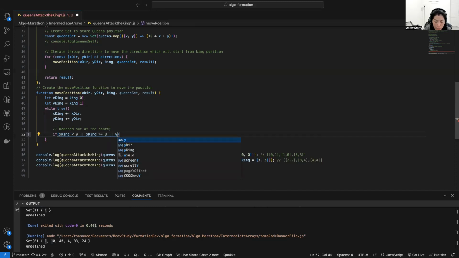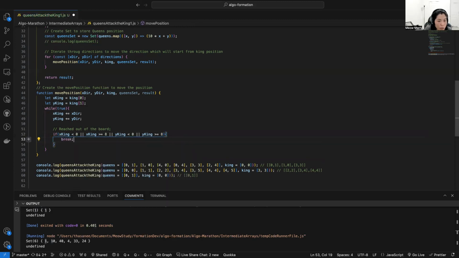And what we also check is y as well, x king and y king, not less than 0, and y king is not more than or equal to 8. Sorry, 8. That means what we do, we just break out of the loop.